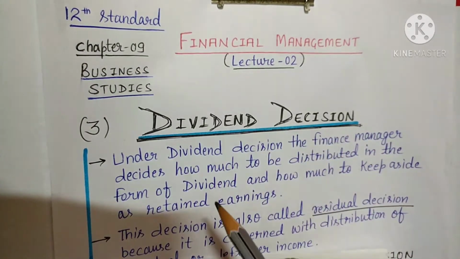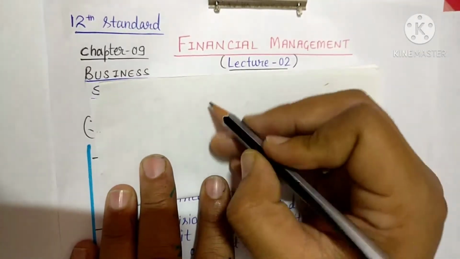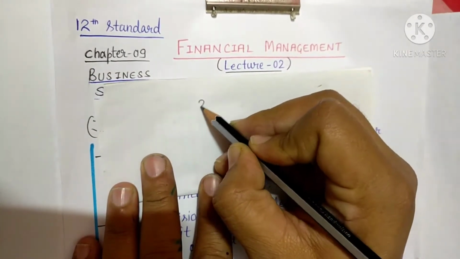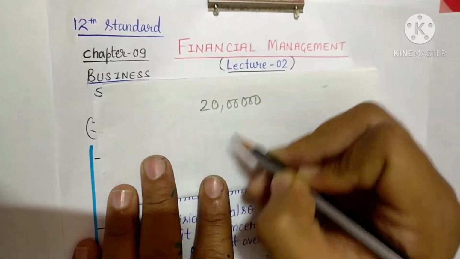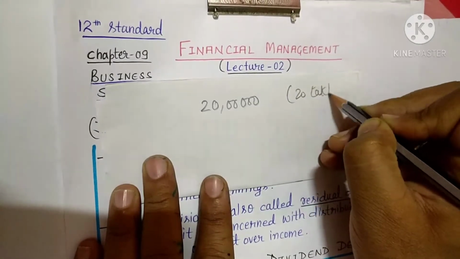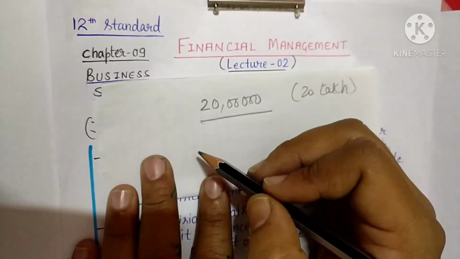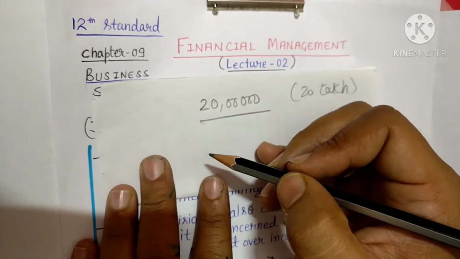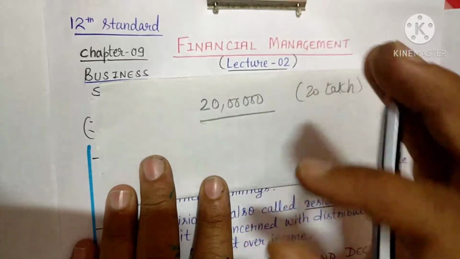Now suppose that one company earns a profit of 20 lakh rupees. Now what do they have to do? Companies have some liabilities, or you can say payments of interest to creditors, debenture holders, etc. That is a fixed liability.